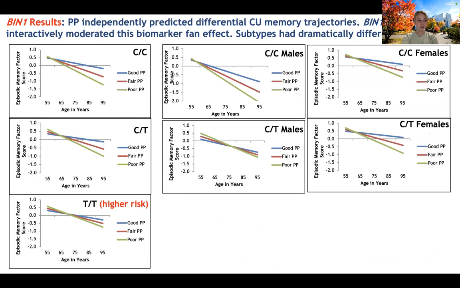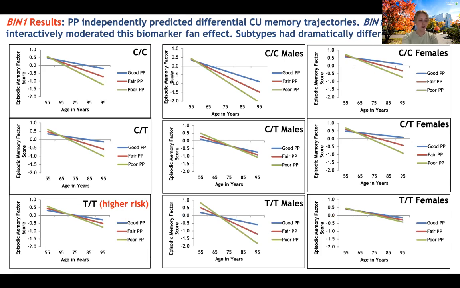Looking at CT carriers, females with one risk allele have continued protective effects of good pulse pressure, but males in the same genotype see no differential effects of pulse pressure, including no apparent protection from good vascular health. And finally, for TT carriers, there are conformationally dissimilar patterns with exacerbated decline for high genetic risk males with the worst pulse pressure health.